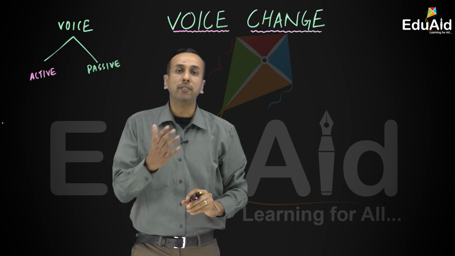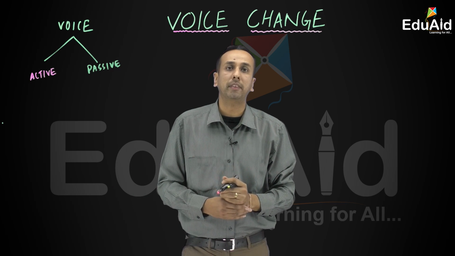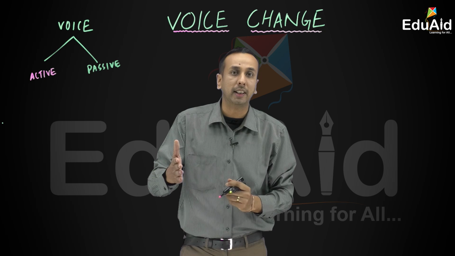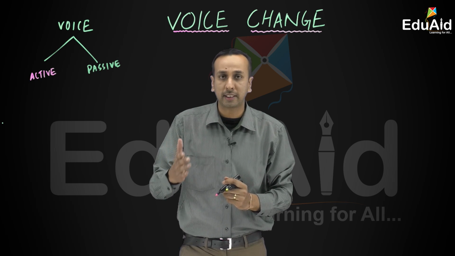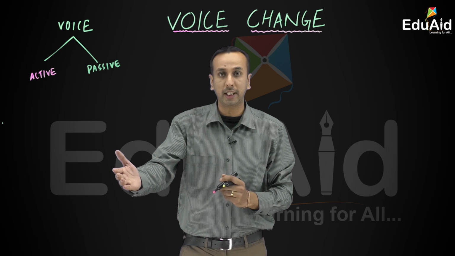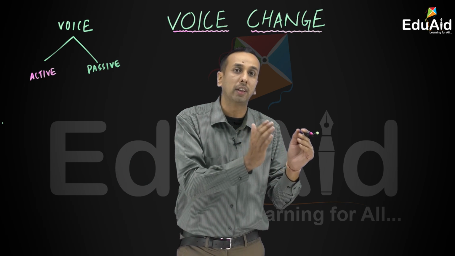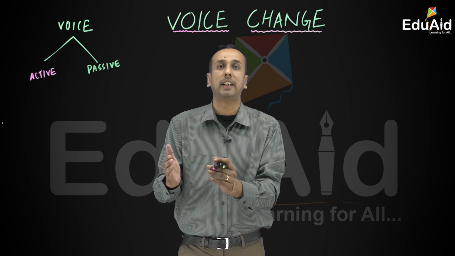If you like to define voice, voice is the form of the verb. Voice is the form of the verb that shows whether the subject is the doer of the action, subject কাম to কৰিছে, or the subject is the recipient of the action. Subject or দ্বাৰা কাম to কৰা হৈছে নে subject কাম to কৰিছে.